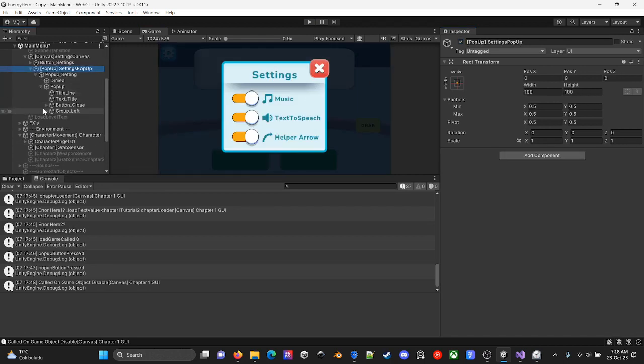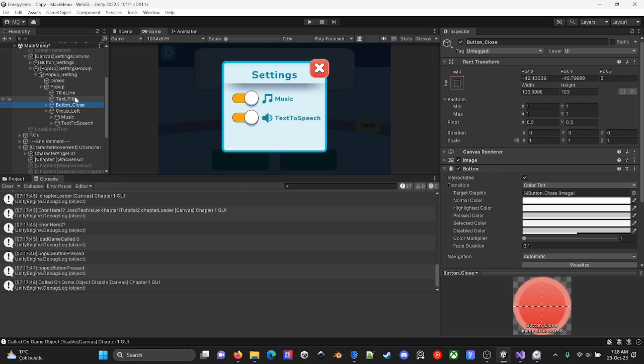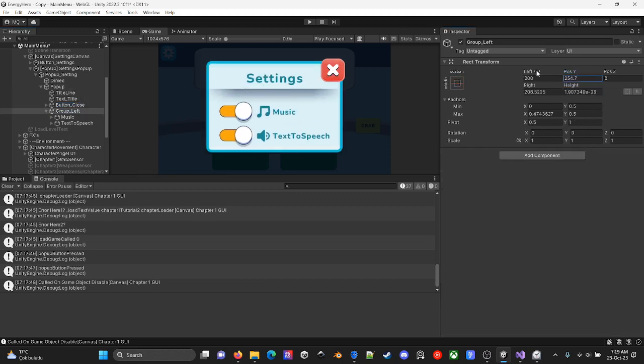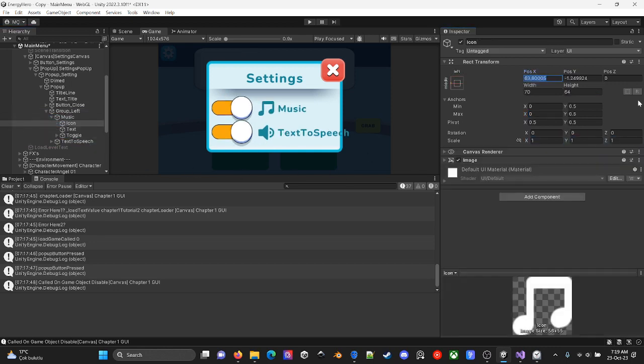Pop-up settings, pop-up. Group left. Helper arrow. I do not need this thing over here. Left right position. Text to speech. 400. Let's reposition. And 5. Music, text to speech. Why are the scales like this? 60, 50.